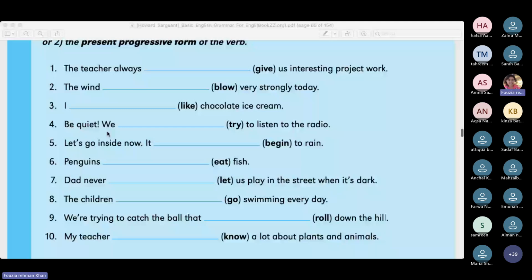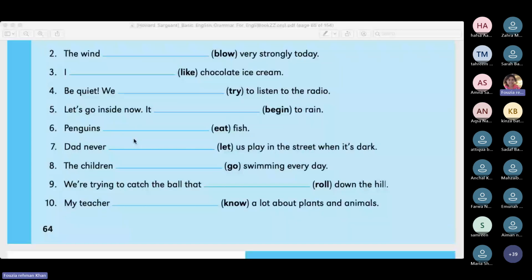Let's go inside now. It is beginning to rain. Please, guys, write the correct spellings. Okay, because since it is an English subject, your marks are deducted for spellings also. That might not be the case with your science subjects, where language does not matter much. Maybe I don't know exactly, but in English, your marks are deducted for the spellings also. Anyway, let's go inside now. It is beginning to rain.